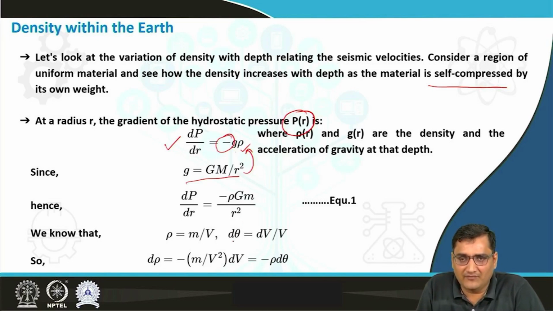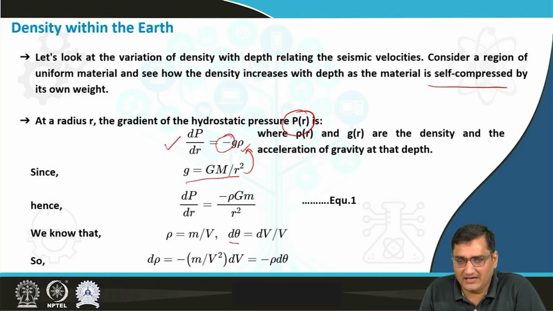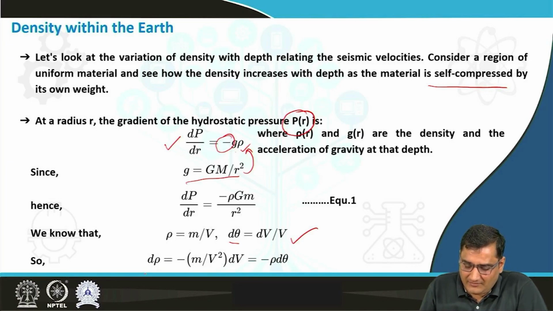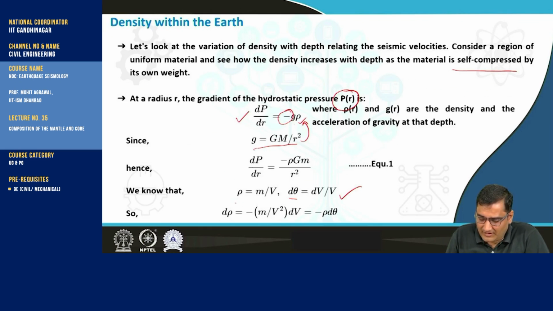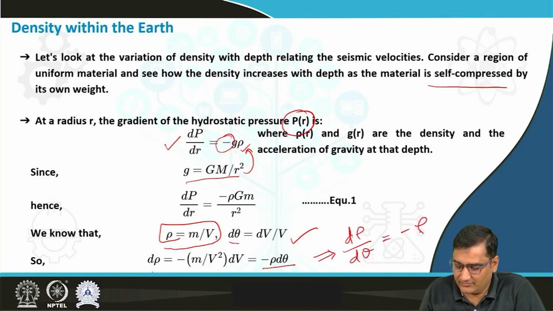Then if we consider the regular formula for density, that is mass per unit volume, and the elemental dilatation, that is d theta equal to dV by V, then we can write, after taking the differential, d rho equal to minus M by V square dV, which is equal to minus rho d theta. So this gives d rho by d theta equal to minus rho.